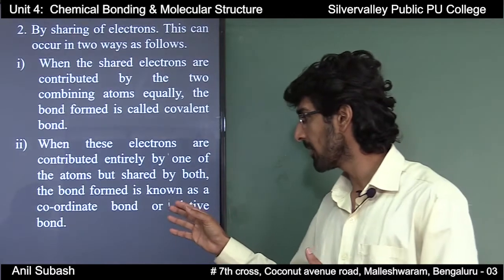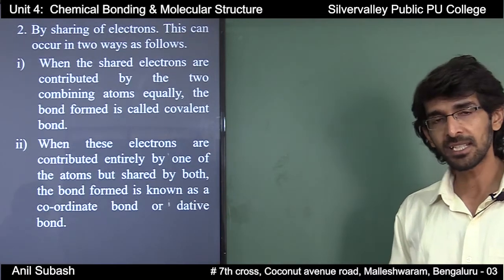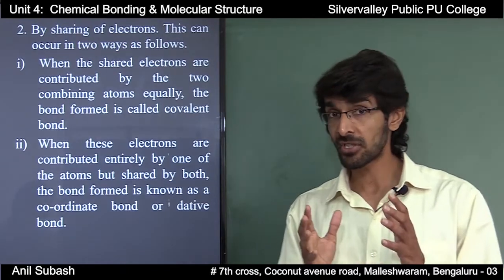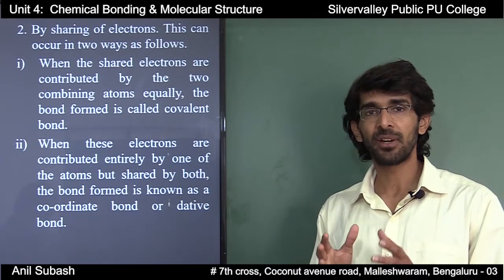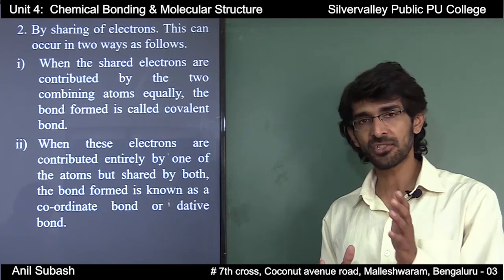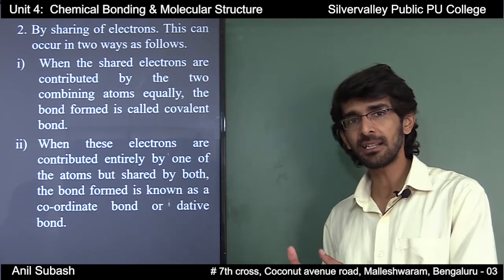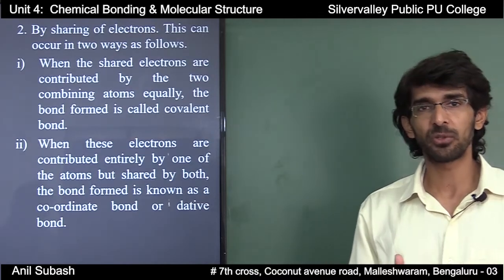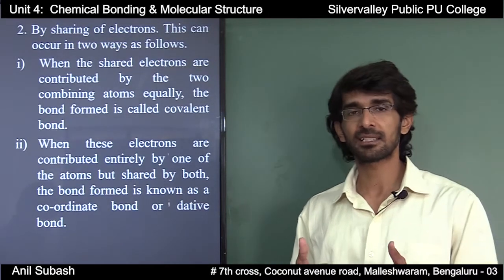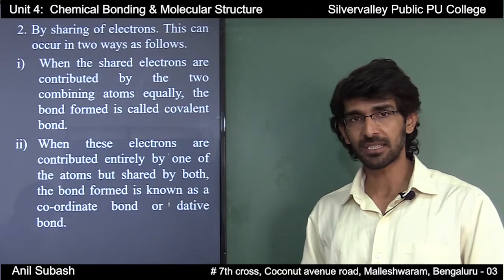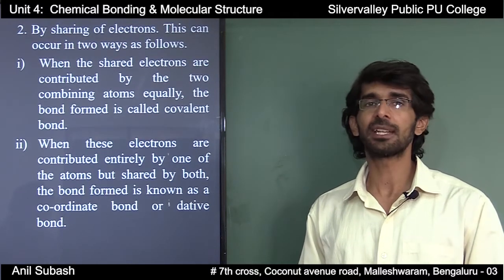Second way, when these electrons are contributed entirely by one of the atoms but shared by both, the bond formed is known as a coordinate bond or a dative bond. In the case of a coordinate bond, there is sharing of electrons, but it is unequal sharing, where one atom just contributes and it is known as the donor atom, and the other atom without any contribution just shares the pair of electrons, and it is referred to as the acceptor atom, and such a type of bond is known as a coordinate bond or a dative bond.